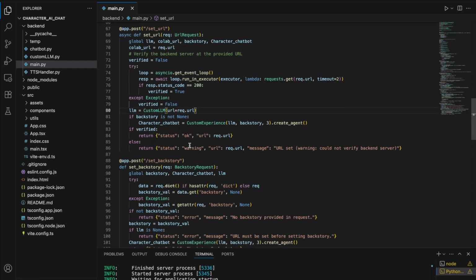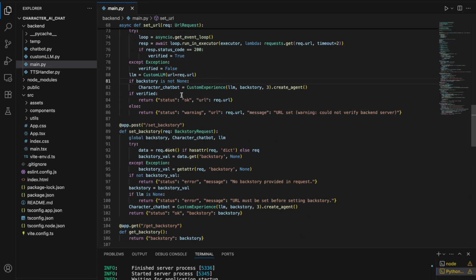Okay, and if the backstory is present, then we'll be creating an instance of this custom experience by providing the LLM and backstory, and a conversation memory of 3, and we'll be creating an agent for that.